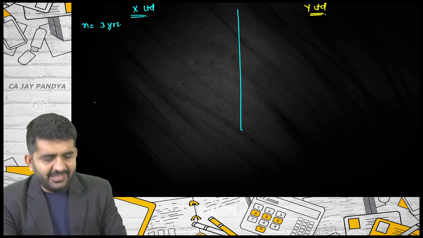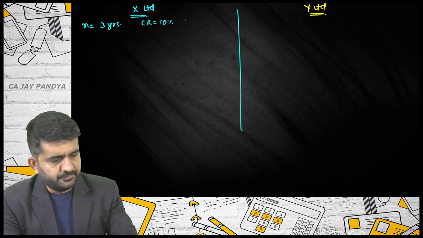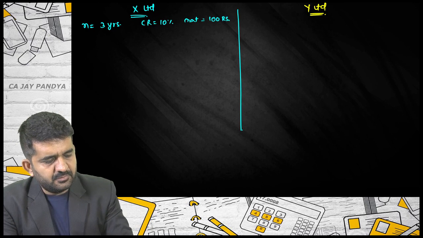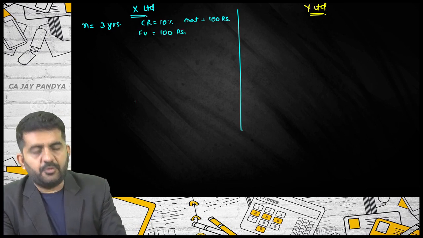Number of years is 3. Coupon rate is 10%. On maturity, you will be getting 100 rupees. Face value is also 100 rupees.